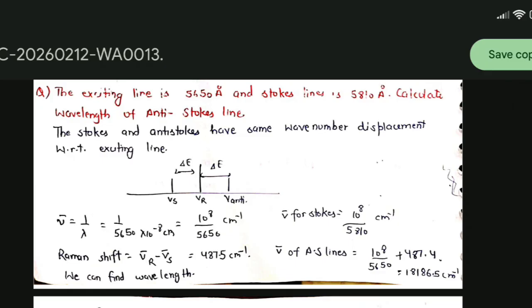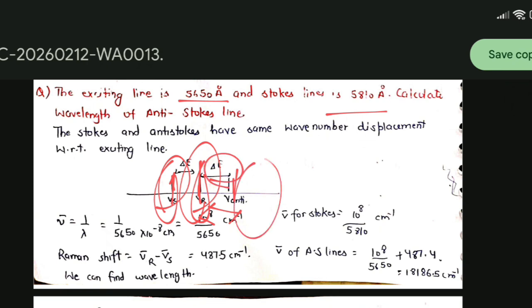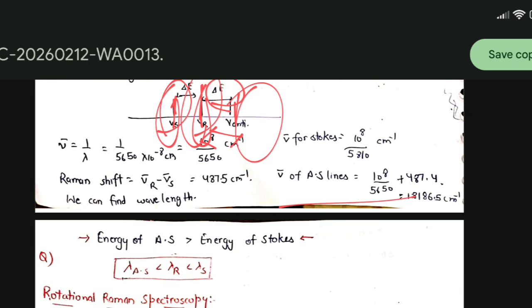Okay, so first we have to find the delta E values, and we have been given this exciting line and this Stokes line. We have to find this line. So what we will do is find this line and add it into this, and we will get this value, the frequency of the anti-Stokes line.